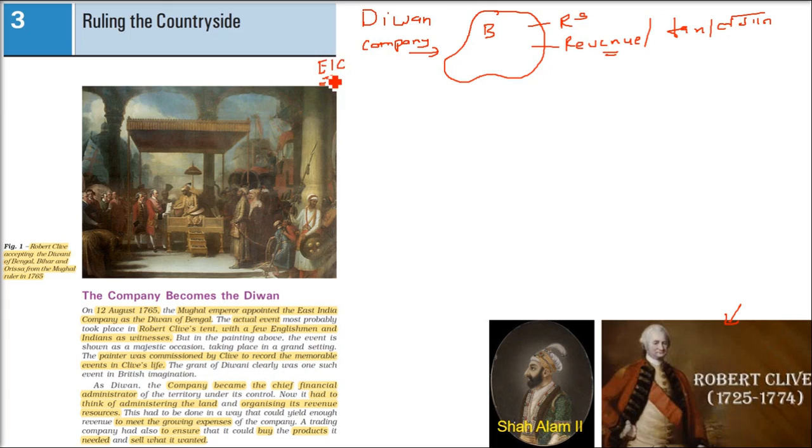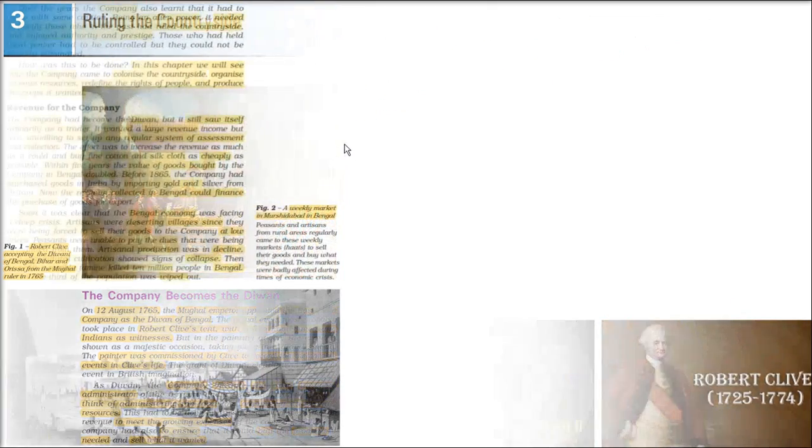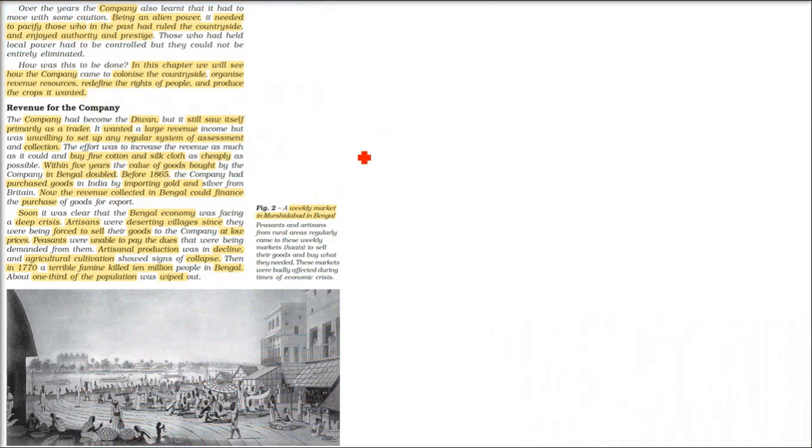Now the East India Company was expanding, and so its own expenses were also expanding. They were incurring quite a lot of expenses. So all the revenues which they were getting or would get, all these expenses of the company would be covered by the taxes collected from Bengal. Here Shah Alam and Robert Clive, his name will come again and again, Robert Clive.